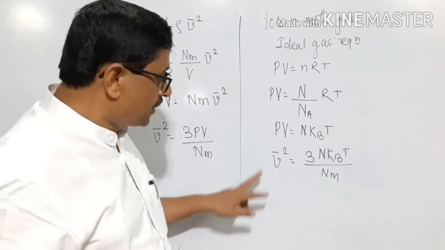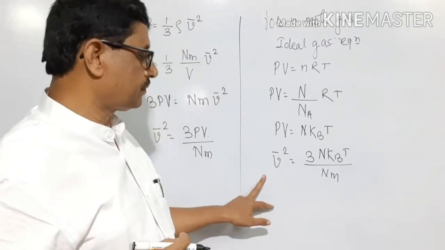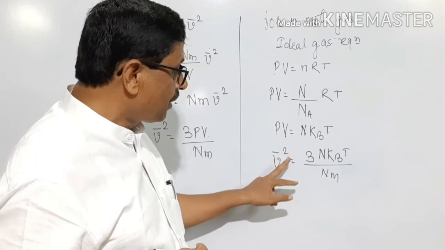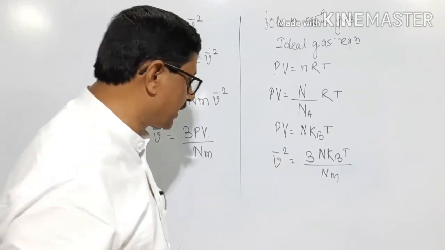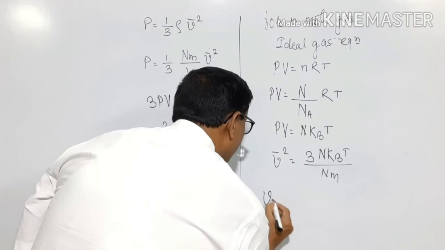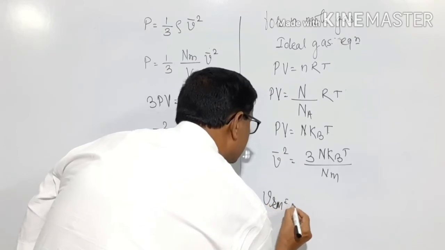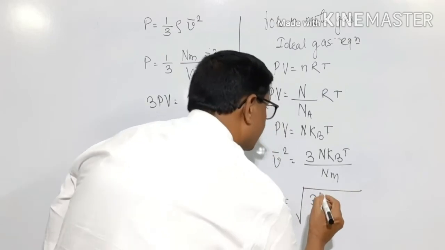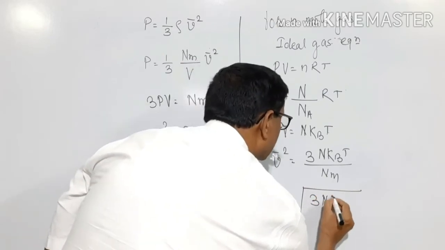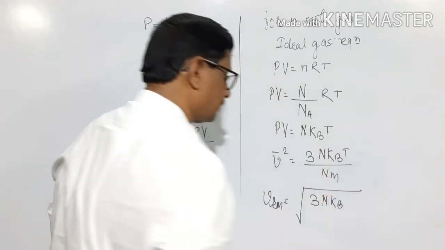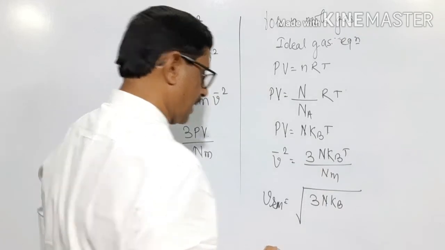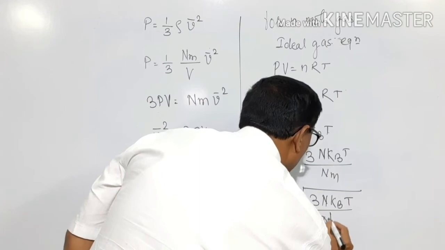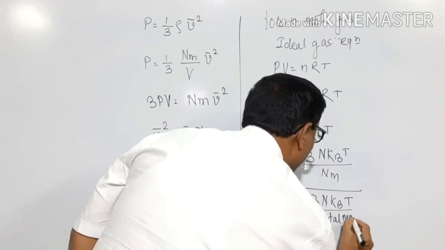This is the equation for the mean square velocity. The root mean square velocity in this case will be equal to under root of 3 into N into Kb into capital T divided by the total mass of gas.